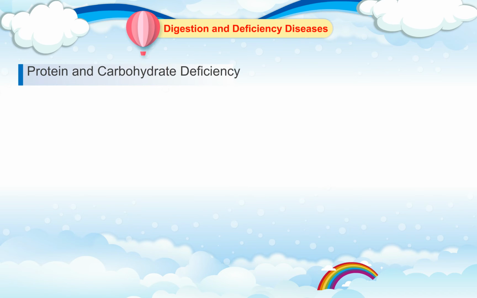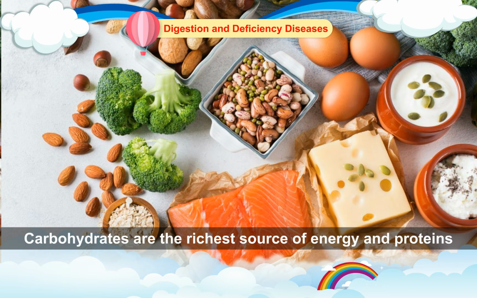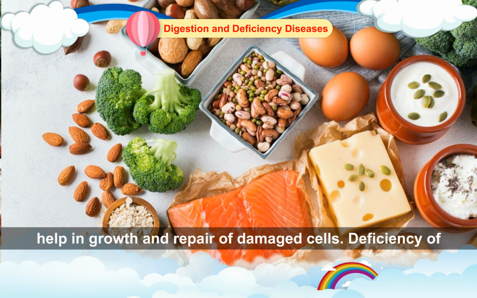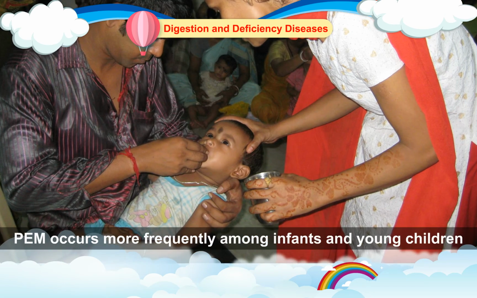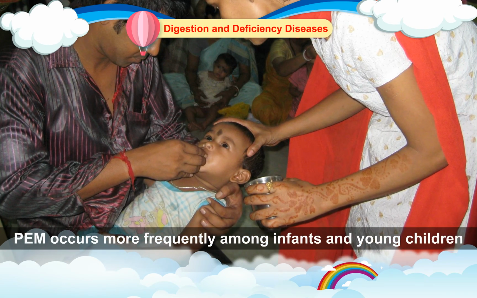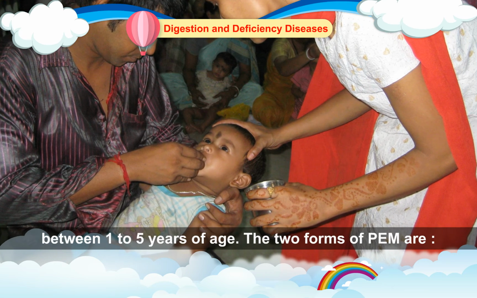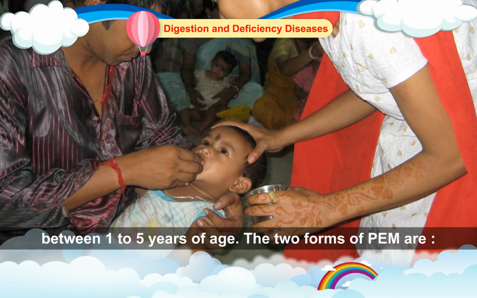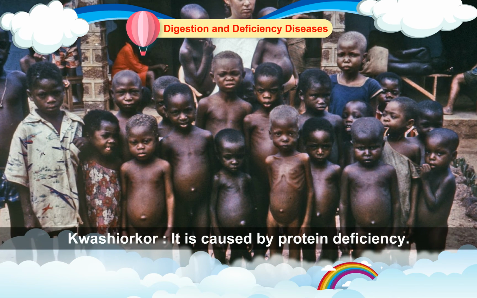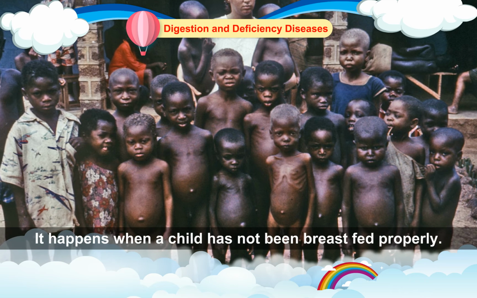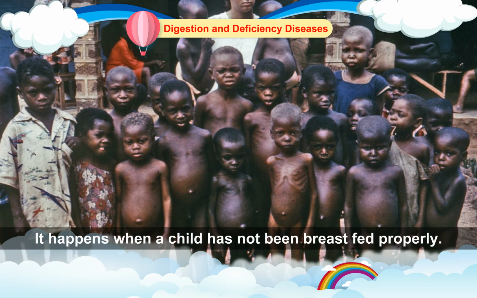Protein and carbohydrate deficiency. Carbohydrates are the richest source of energy and proteins help in growth and repair of damaged cells. Deficiency of proteins, carbohydrates and fats result in protein energy malnutrition, PEM. PEM occurs more frequently among infants and young children between 1 to 5 years of age. The two forms of PEM are kwashiorkor. It is caused by protein deficiency. It happens when a child has not been breastfed properly.